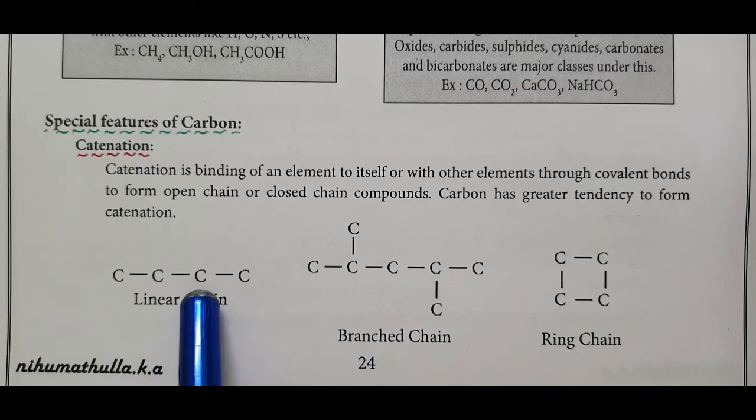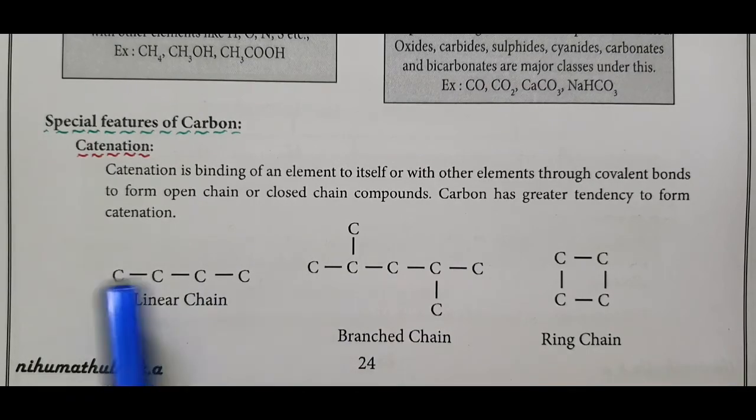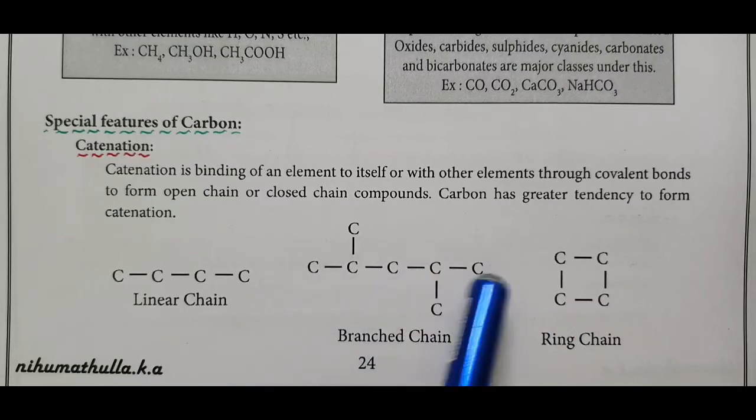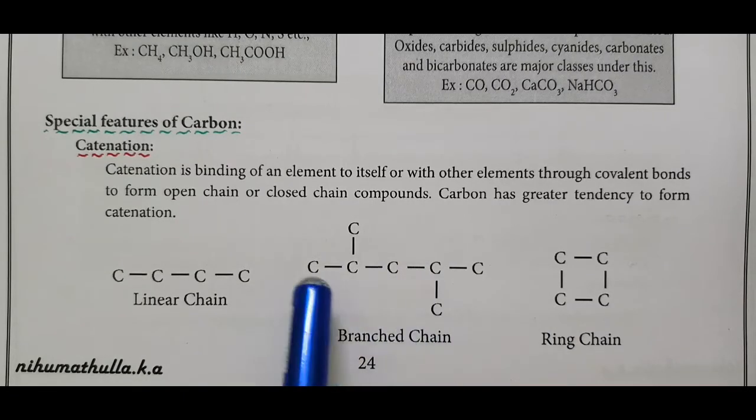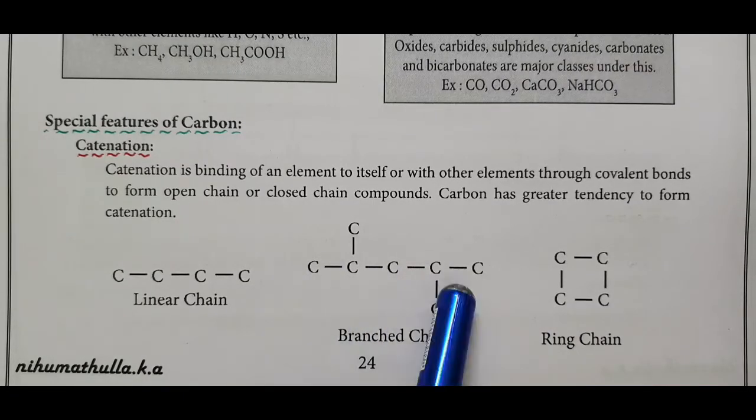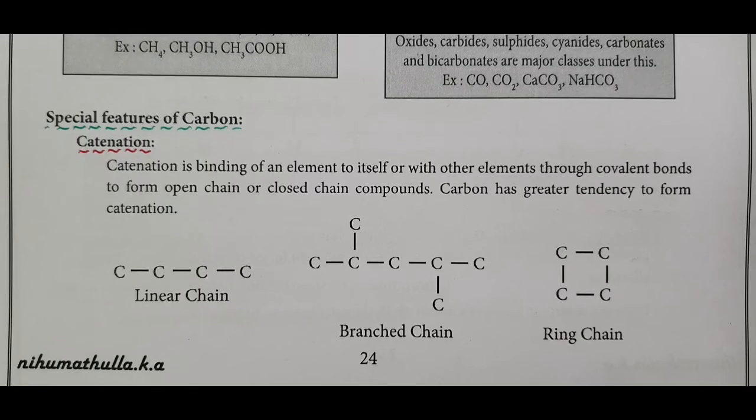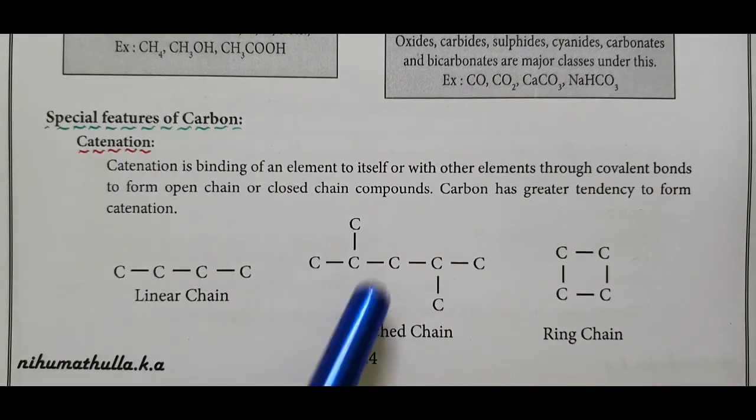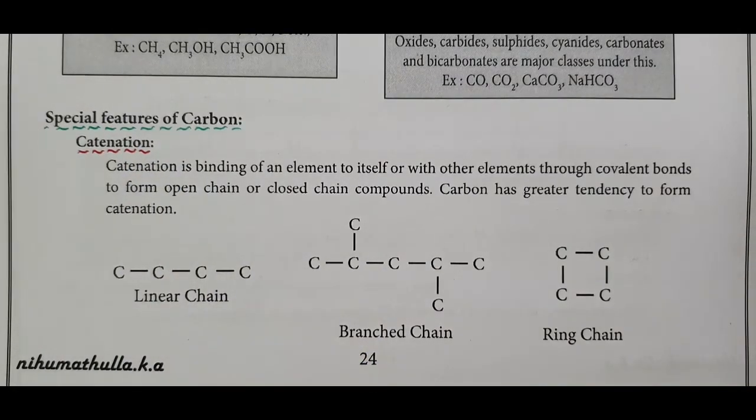The element has a tendency to form a self bond with itself. Carbon forms a self bond with itself. The carbon-carbon bond should be inert towards chemical reactions. Carbon possesses all these properties, therefore the catenation property of carbon is more than that of silicon, germanium, tin and lead.